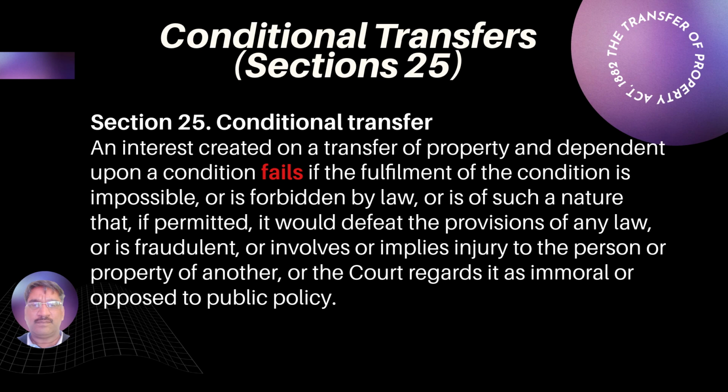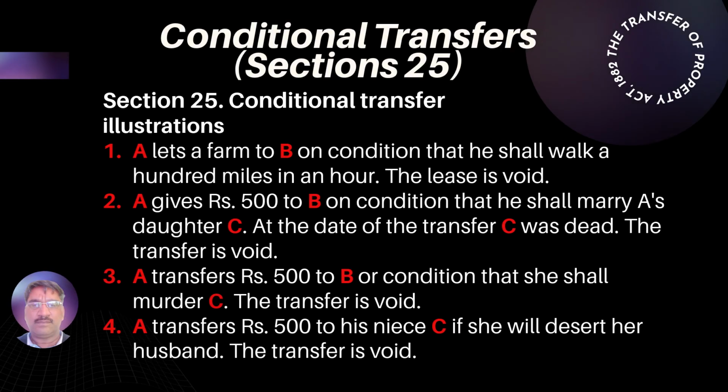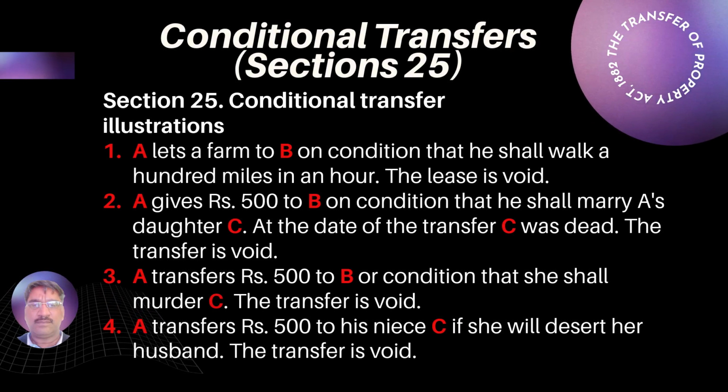Section 25 is further elaborated through the illustrations in the bare act itself. Let's understand them one by one. The first illustration says A lets a farm to B on a condition that he shall walk 100 miles in an hour. No one can walk 100 miles in an hour, so this condition makes the transfer void.